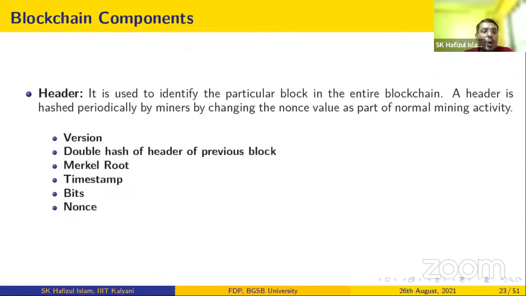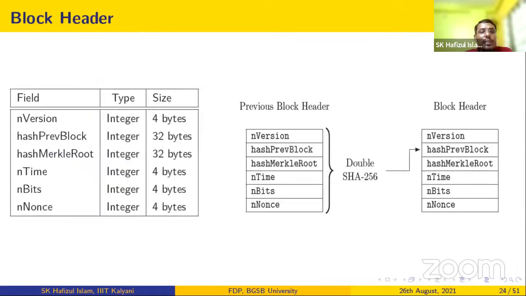So these are the common fields for the header, right? Version number, double hash of the header of the previous block, Merkle root, timestamp, bits field, and nonce. These are the common fields for the header part. Here I have taken this example from the Bitcoin network, so you can see the different fields, their type and their size.